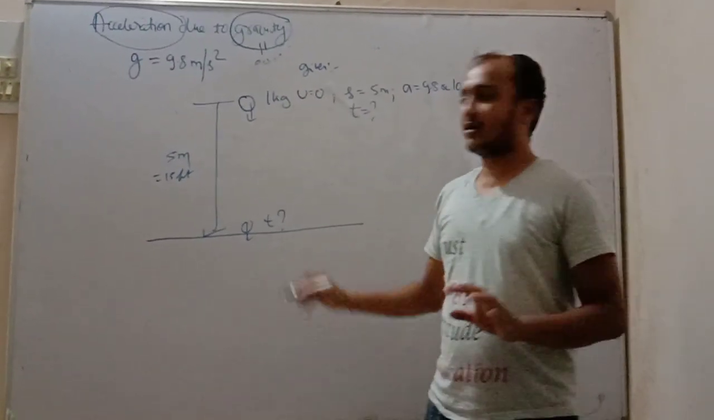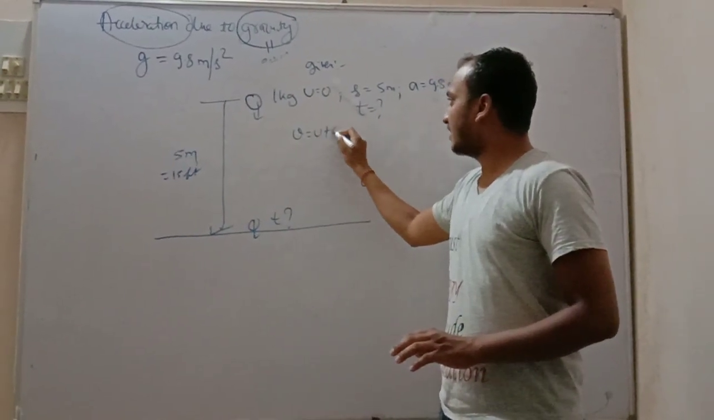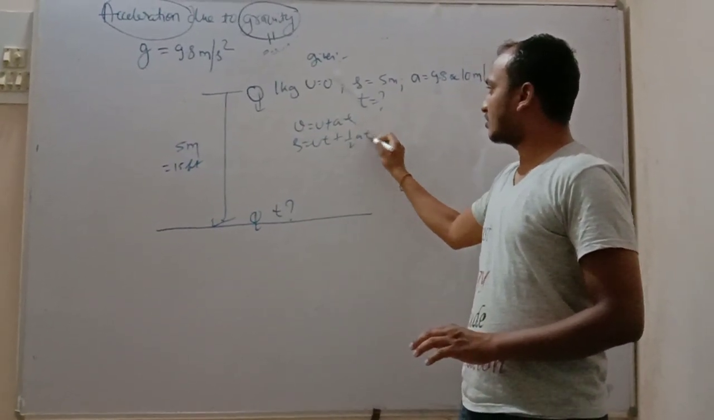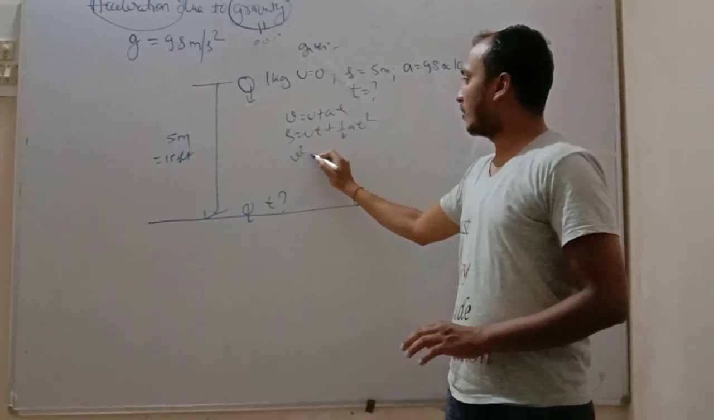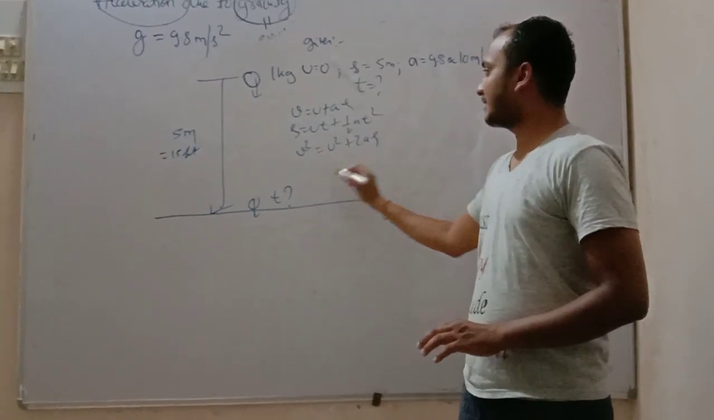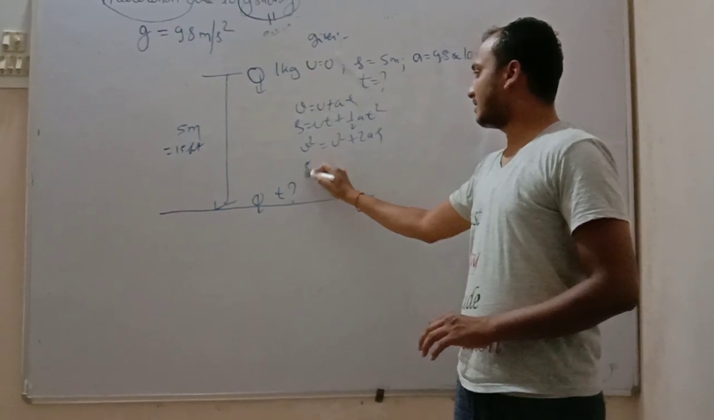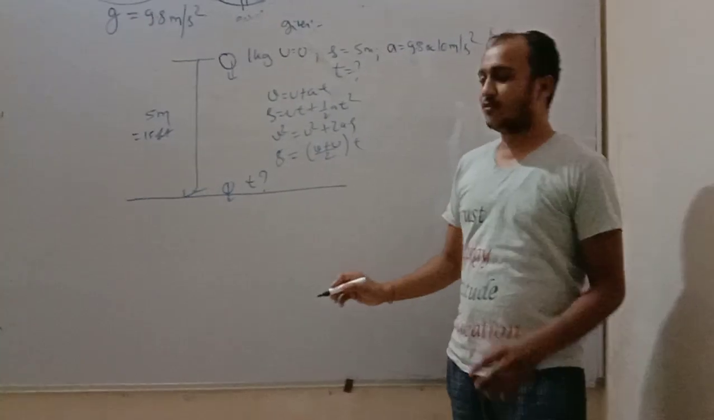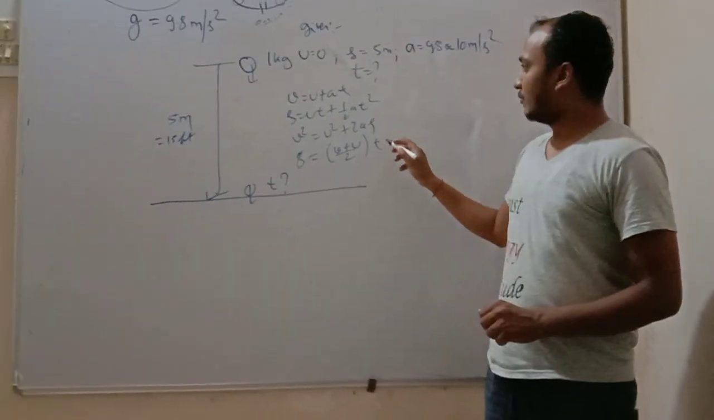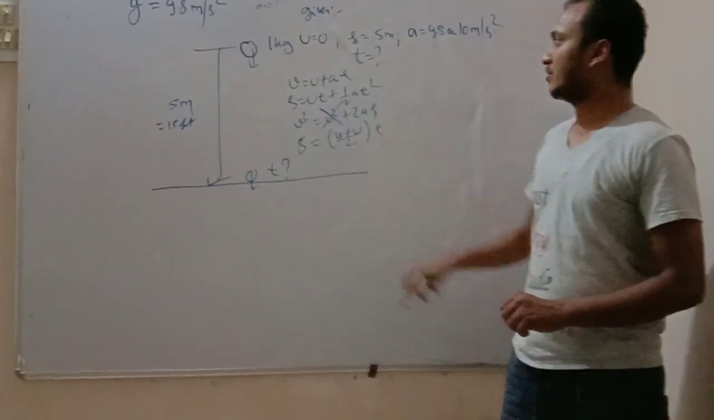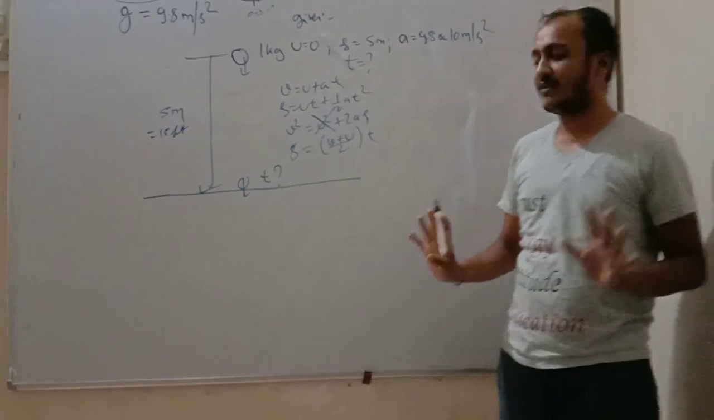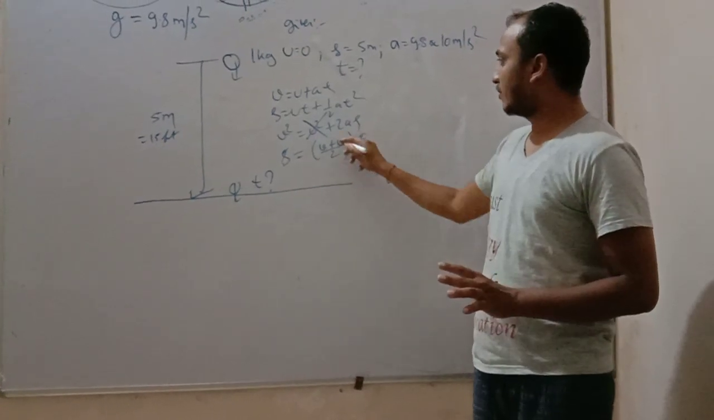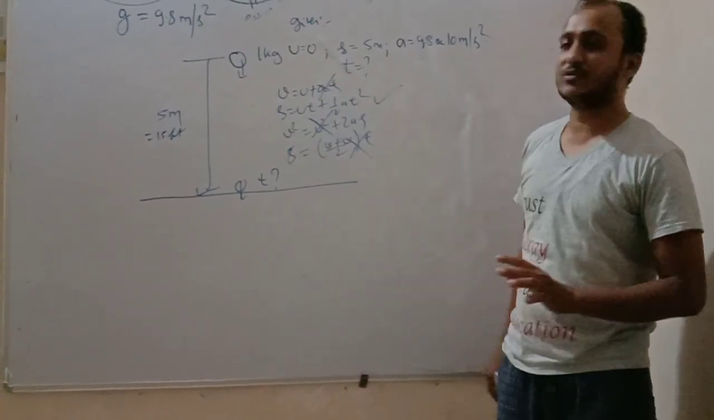So we have the equations v equals u plus at, s equals ut plus half at squared, v squared equals u squared plus 2as, and s equals (v plus u) by 2 into t. We have to calculate time. Time does not appear in the equation v squared equals u squared plus 2as, so we will not use it. The other three have time, but we do not know the final velocity, so we cannot use the first and the last equation. So we have to use the second equation.